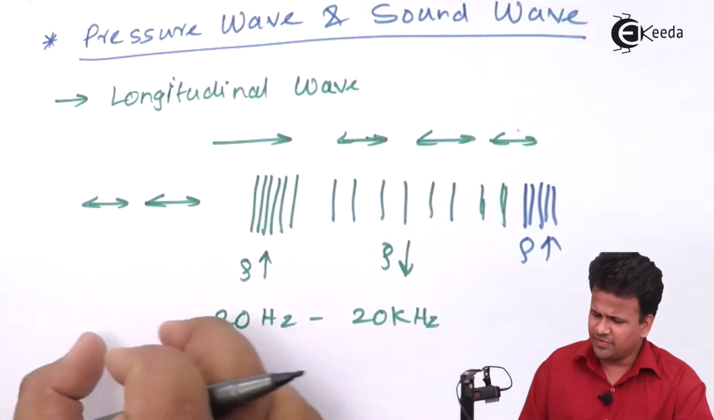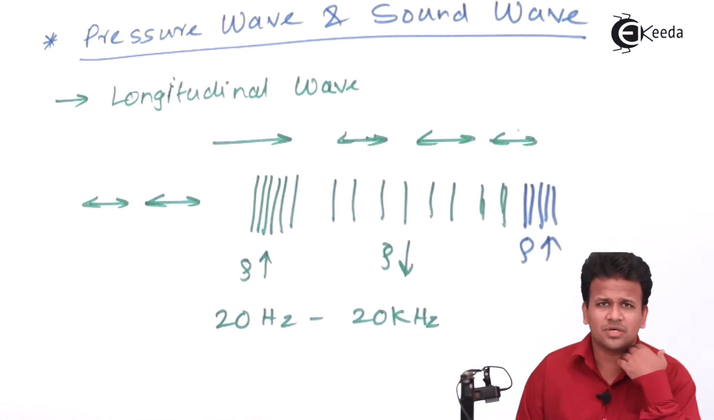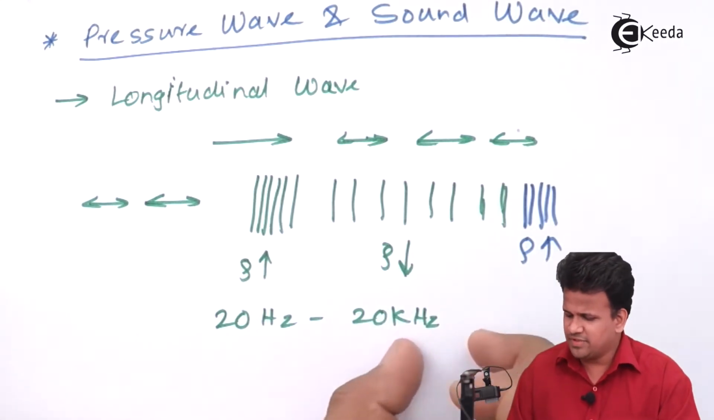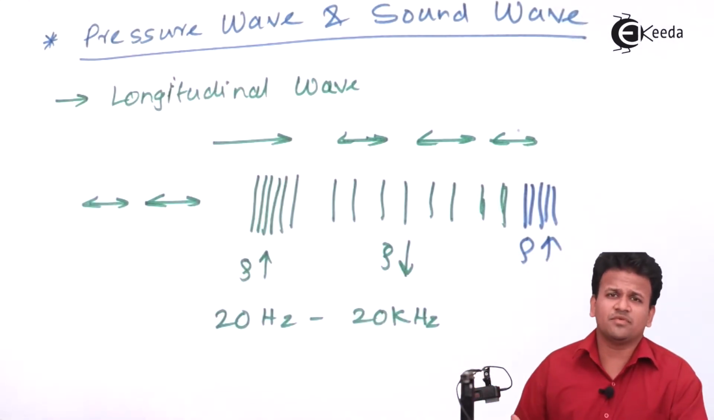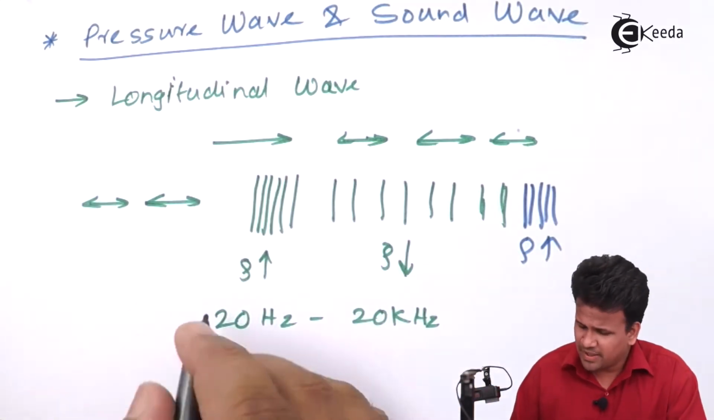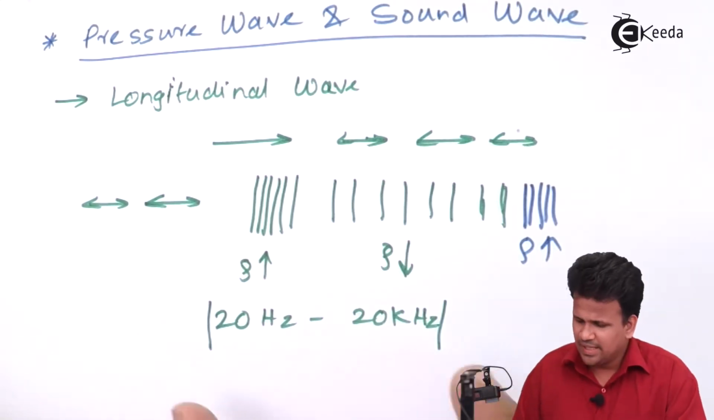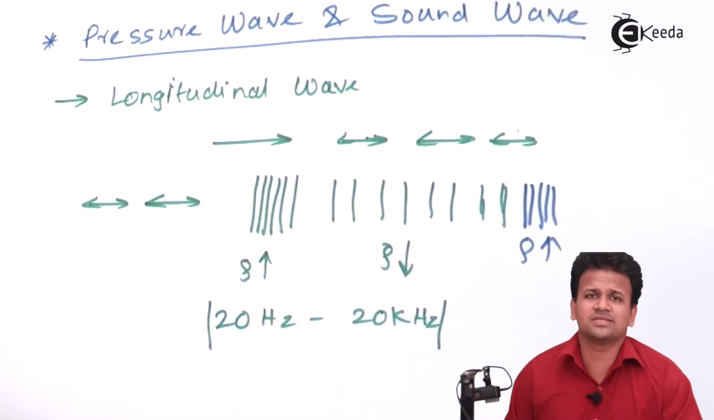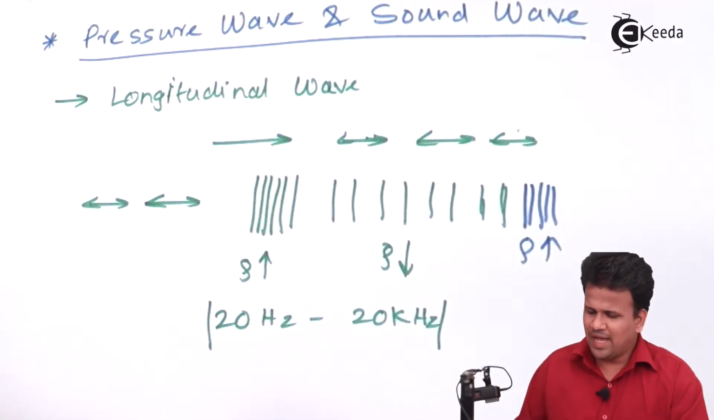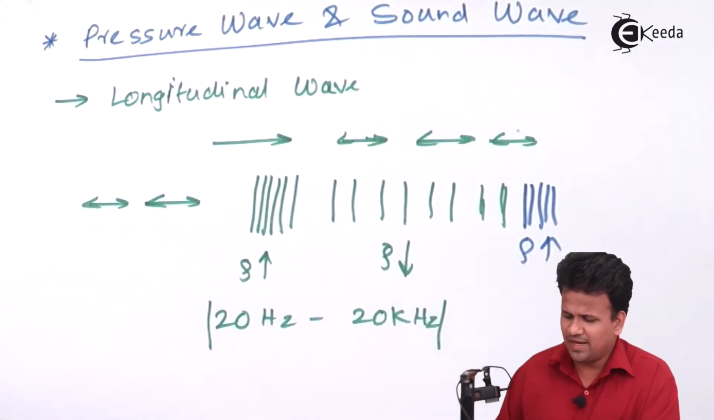For the rest, if the frequency is less than this, then it is a pressure wave, but it is not audible to us. And if the frequency is greater than 20 kilohertz, it is also a pressure wave, but it is not audible to us. But within this range, that is 20 hertz to 20 kilohertz, this is a pressure wave which can be heard by us. Hence it is called a sound wave. So we have seen the basics of a sound wave, which will have compressions and rarefactions.